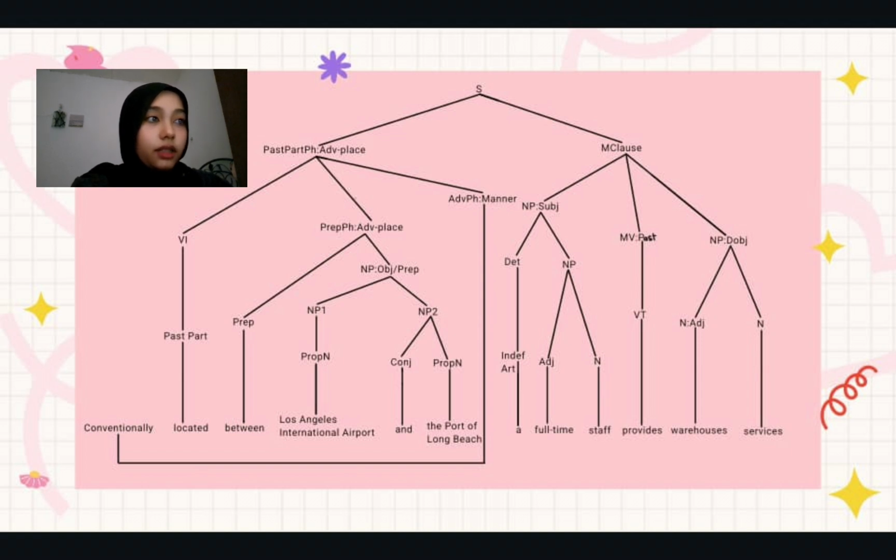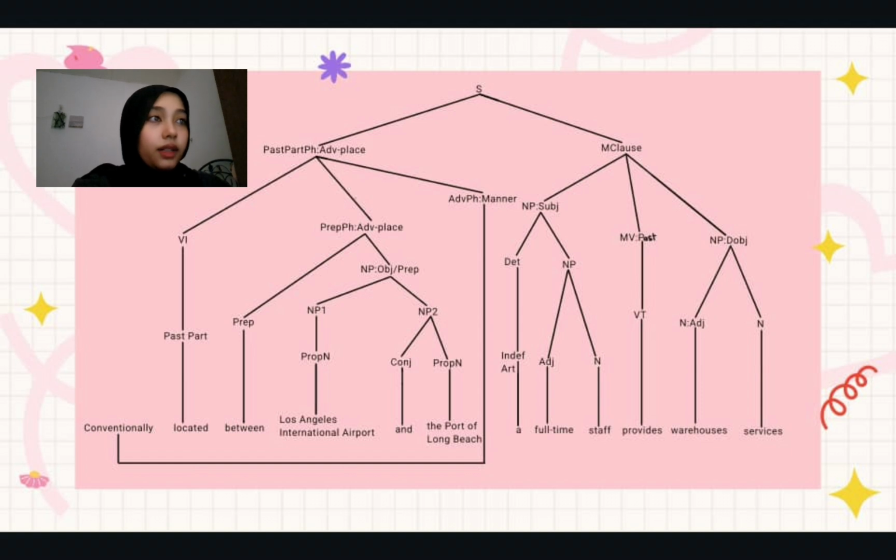And then we also have the noun phrase object of preposition, which is then divided into two noun phrases, which is Los Angeles International Airport, and also there is the conjunction and the proper noun, which is the Port of Long Beach. And then lastly, we'll have to add the arrow from the adverbial phrase that functions as manner to conventionally. And now we can focus on the main clause.